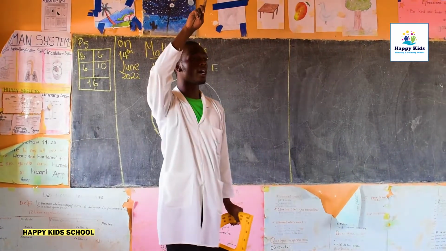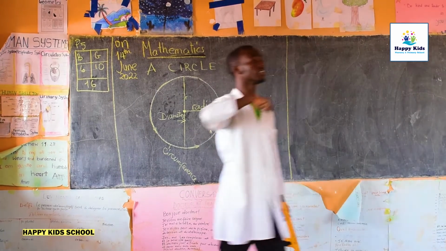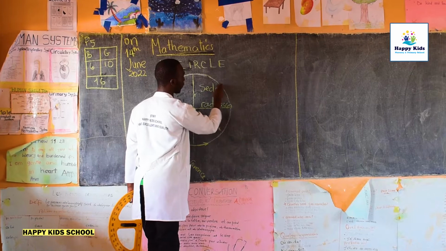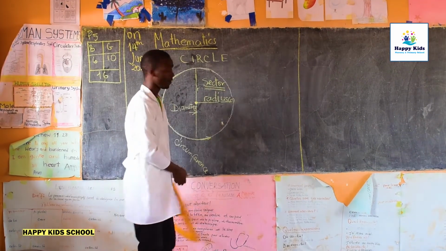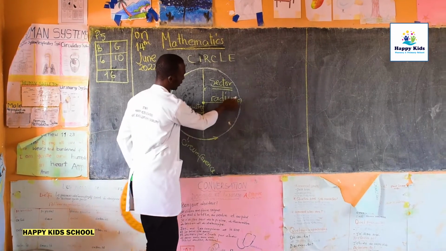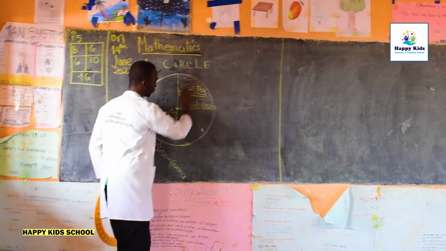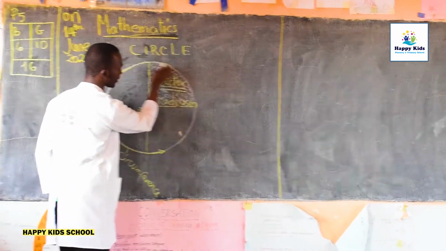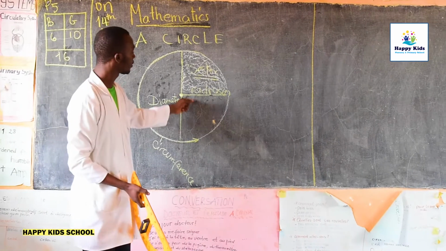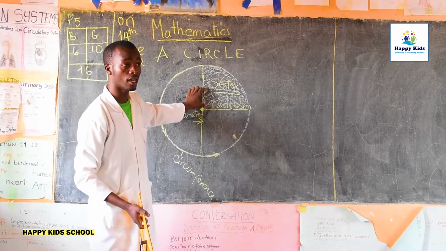Raise up your hands. Yes, Arin? It is called a sector of our circle. This area between two radii of our circle is called a sector. This is the sector of our circle.